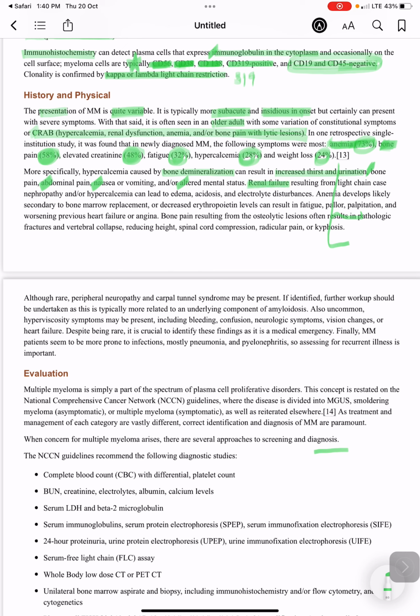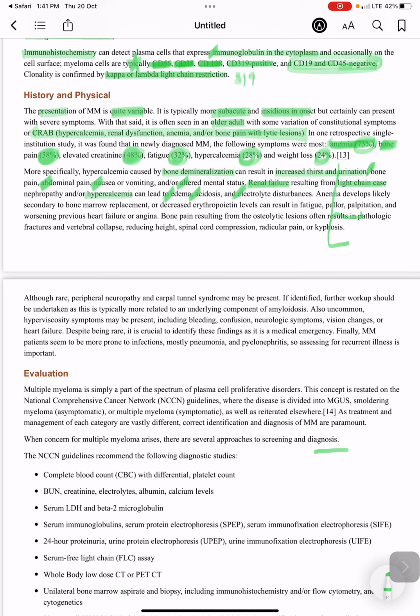Renal failure results from light chain cast nephropathy and or hypercalcemia. Because of all the accumulated light chains, there will be renal failure and there will be hypercalcemia. This will lead to edema, acidosis and electrolyte disturbances, and anemia develops likely secondary to bone marrow replacement.